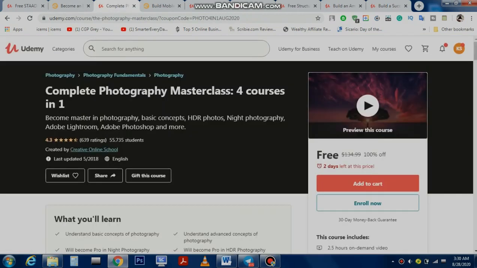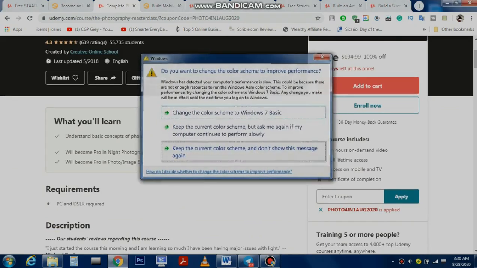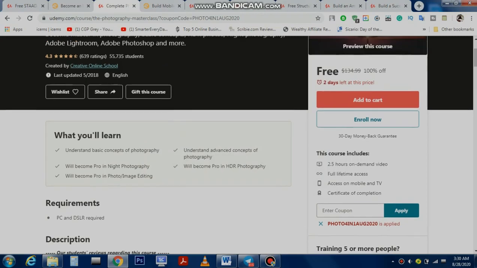So the next course is for those students who want to learn photography. After enrolling in this course, we will learn how to make good photographs from an HDR camera, and you will also learn how to edit these photos in Adobe Lightroom and Photoshop. It's a 2.5 hour short course, not too long, and good for beginners. It has lifetime access, and they will give you a certificate as well.